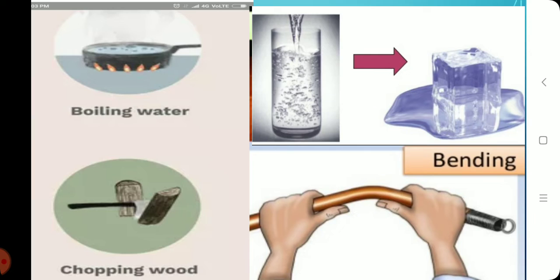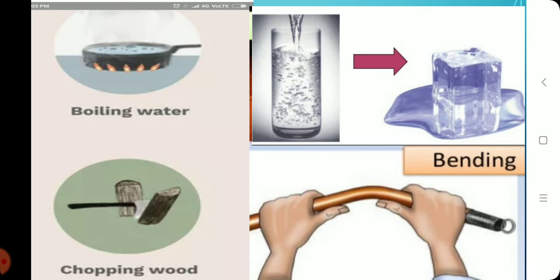Next is chopping of wood. When wood is being chopped, it forms smaller pieces. There is difference in the size, and this is irreversible because we cannot get back the bigger piece from the smaller piece. Next example is of water. Water when frozen forms ice. Chemically, water is H2O. Ice as well is chemically H2O. There is no change in the chemical composition, only there is change in the state from liquid to solid. This is also reversible because ice can melt and then form water again.